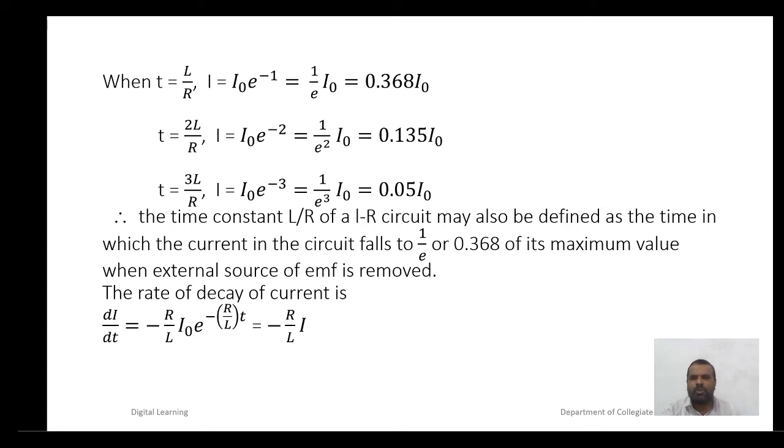Therefore, the time constant L by R of an LR circuit may also be defined as the time in which the current in the circuit falls to 1 by e or 0.368 of its maximum value when the external source of EMF is removed. The rate of decay of current is dI by dt is equal to minus R by L I naught e raised to minus R by L into t, that is equal to minus R by L into I.